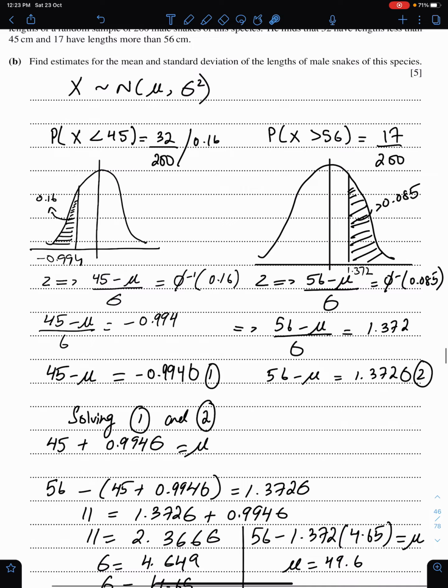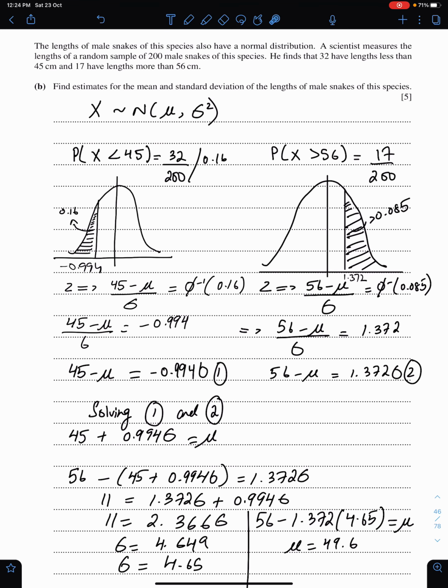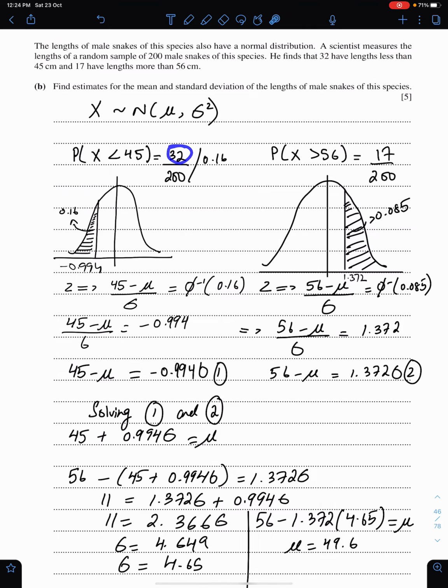Next part of this question. This is the most commonly used question of normal distribution. The lengths of male snakes of this species also have normal distribution. A scientist measures the lengths of a random sample of 200 snakes of this species. He finds that 32 have lengths less than 45. Now, this will help you make this equation. Less than 45 are 32 out of 200, so this is the first equation. And 17 have lengths more than 56. So more than 56, 17 upon 200.